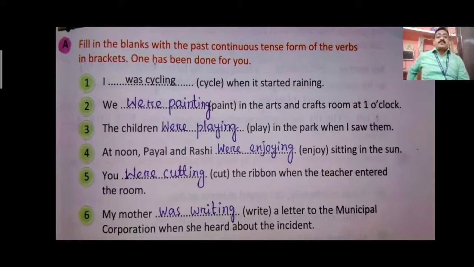My mother is a singular noun here. So singular will have was. So my mother was writing a letter to the municipal corporation when she heard about the incident. So here in this exercise we can say that when the subject is singular we use was plus the ing form of the verb. When the subject is plural, were plus the ing form of the verb.